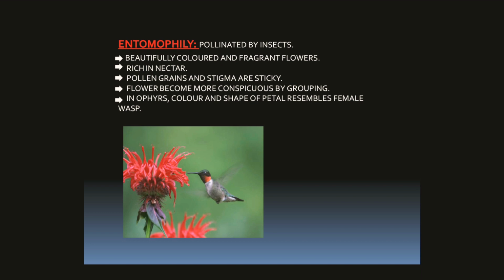In some cases, like Ophrys, the insect visits the flower in search of a mate, a false mate, and is deceived. In Ophrys, the flower takes the shape of a female wasp. In some cases, especially figs, the flowers are pollinated by wasps.